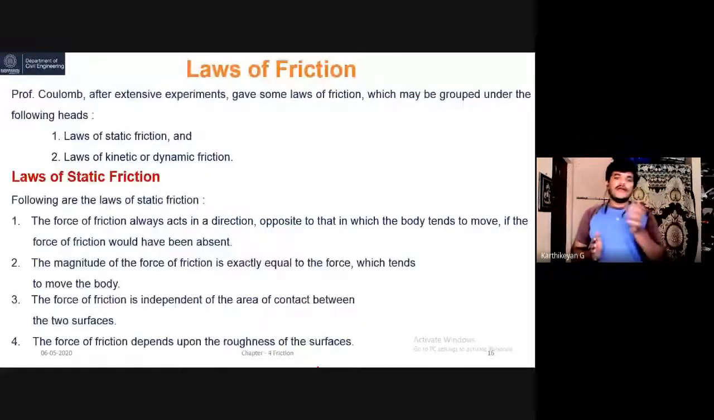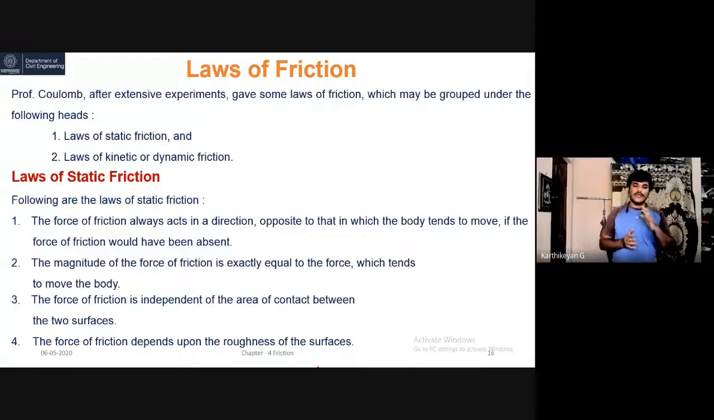Next, I will move into the laws of friction. Basically, we have two laws: one is the law of static friction, and the other is the law of kinematic or dynamic friction. Let's look into the law of static friction. There are four or five points given in this law. Number 1: the force of friction always acts in the direction opposite to that in which the body tends to move.